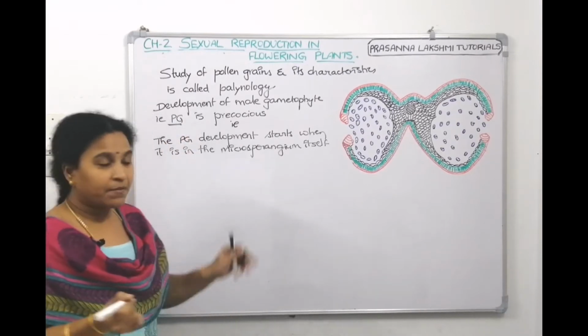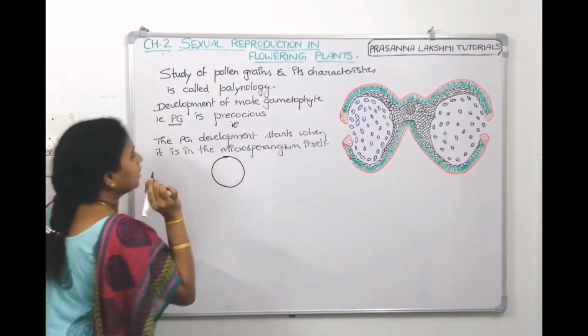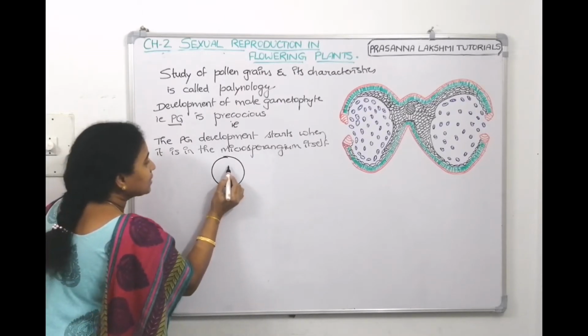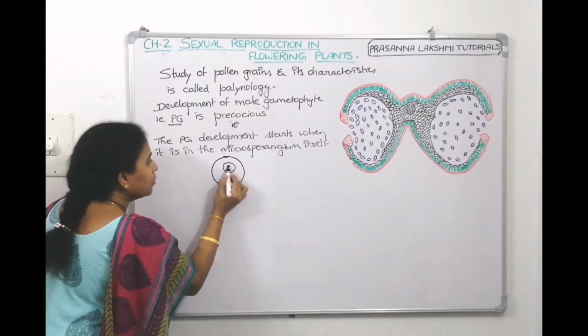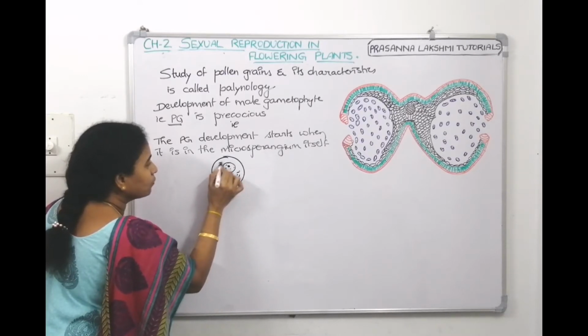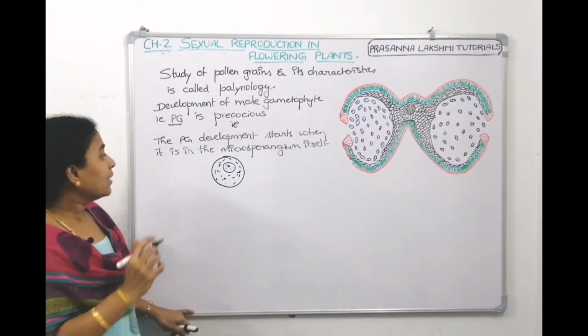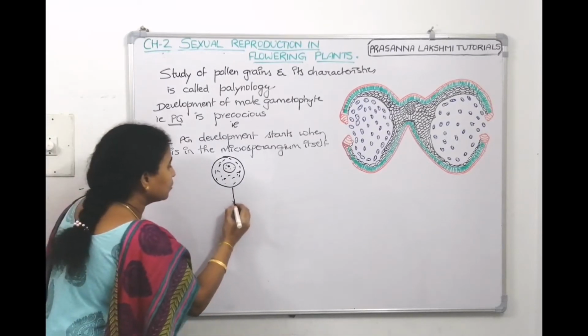Now, just now in the previous board, we have seen that this is the one-celled pollen grain which comes out, and this is a prominent nucleus. It has abundant food reserves, and of course it has exine and intine, right? So, we will not draw all that. Now, this pollen grain, children, it grows.